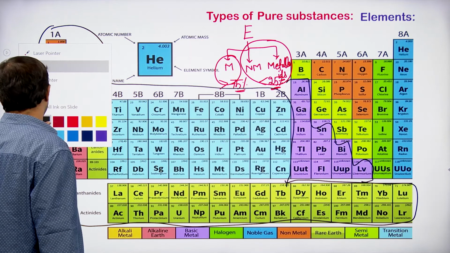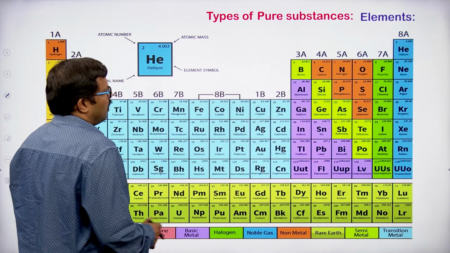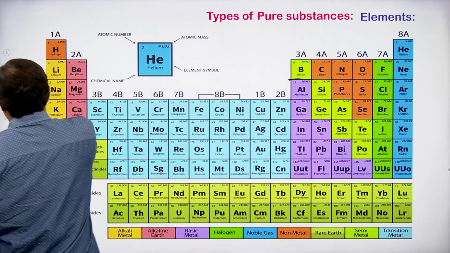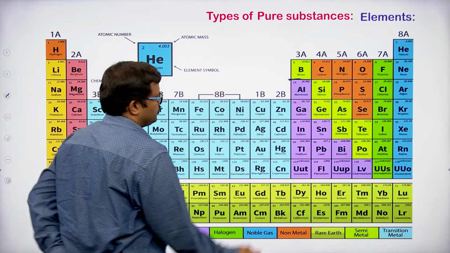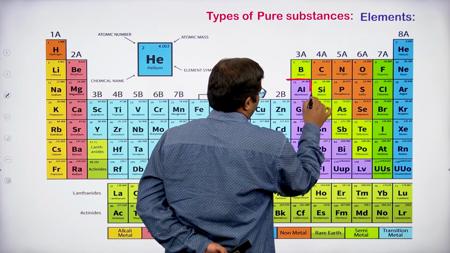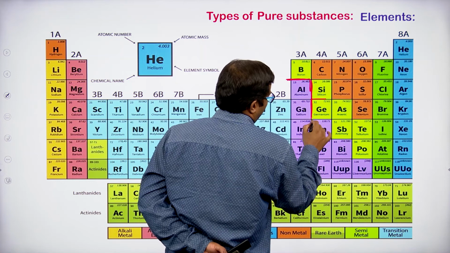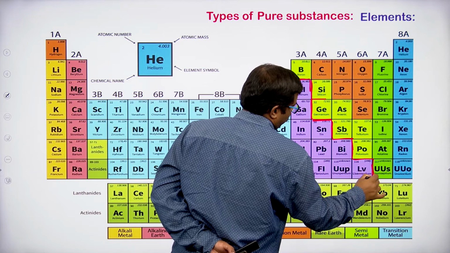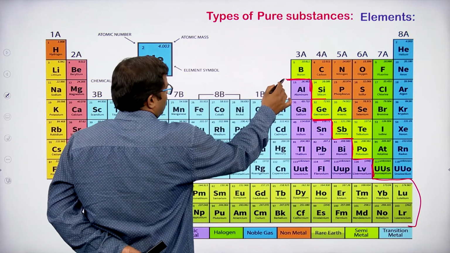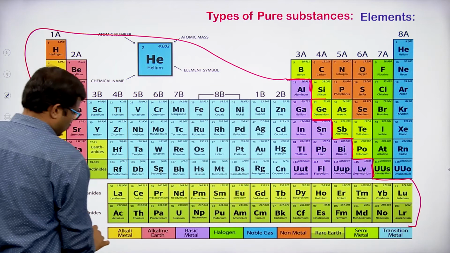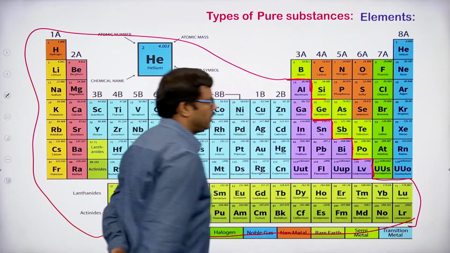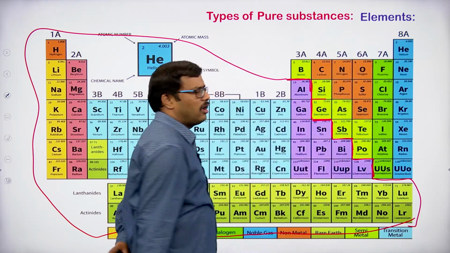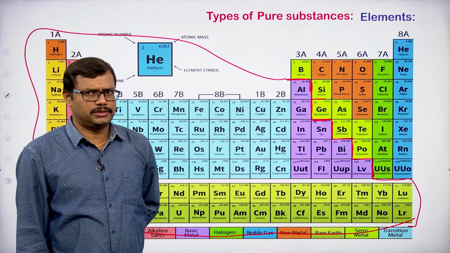So, if you observe clearly, we can see that up to this border in the periodic table, up to this portion, they are all metals, okay, this total area is metals only. And if you observe the other area, it is a combination of non-metals and metalloids, okay. And